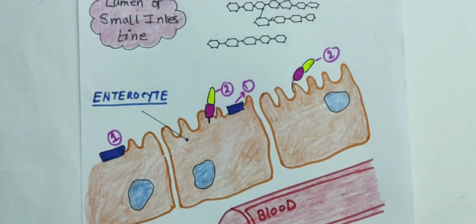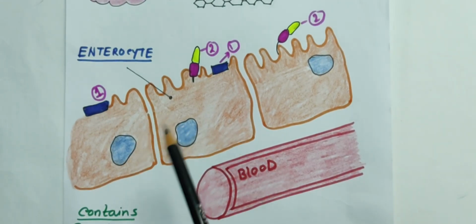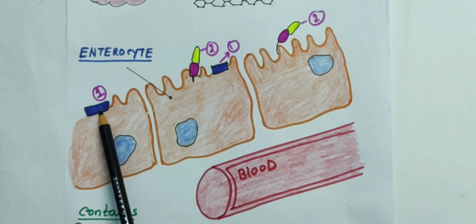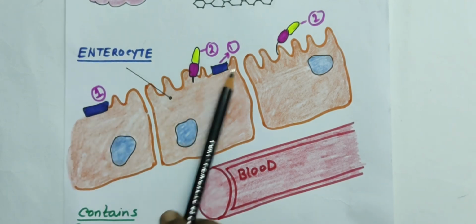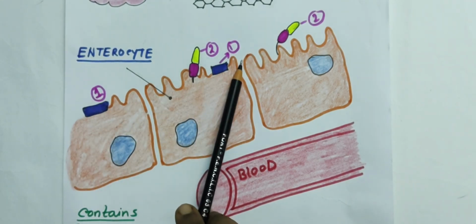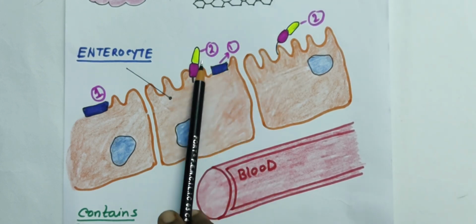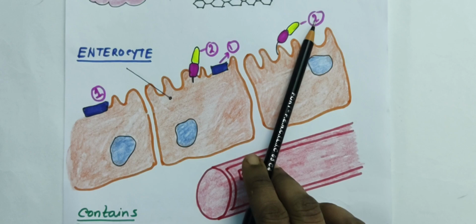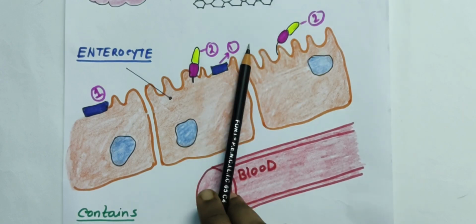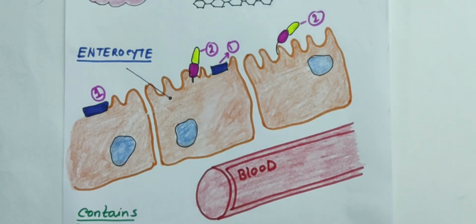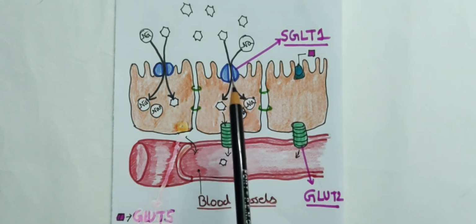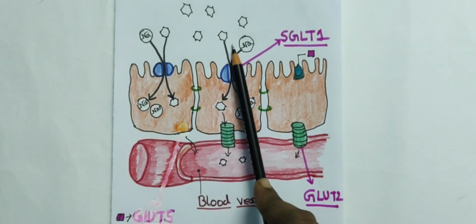Now what happens? These enzymes on the enterocytes, these blue portions are the maltase, these are sucrase. They break the carbohydrate into a simpler form, that means into glucose. Now I am showing you on my next slide. Look at this picture very carefully.